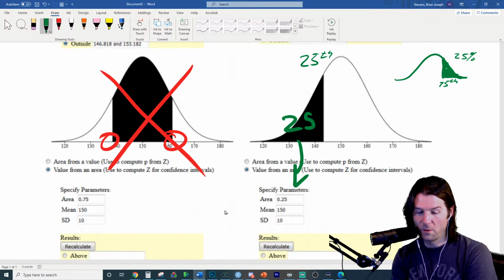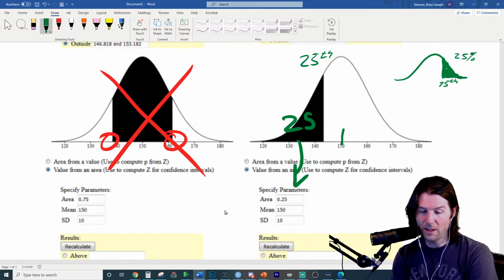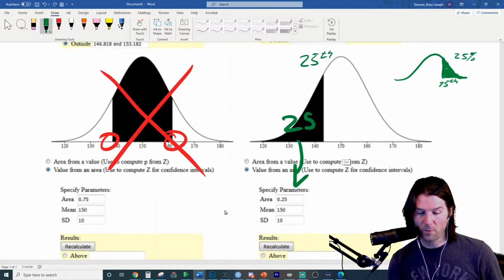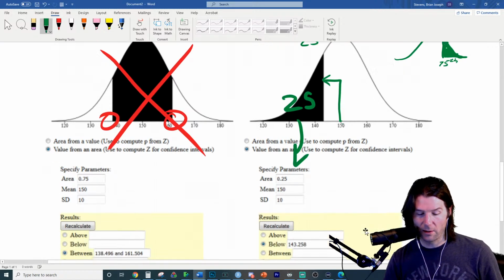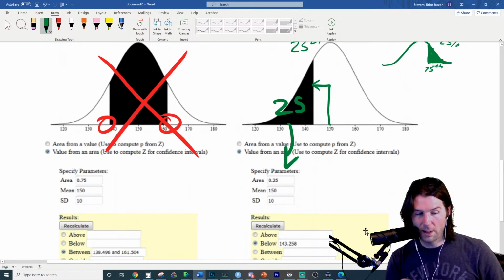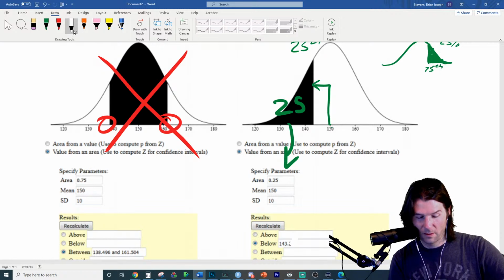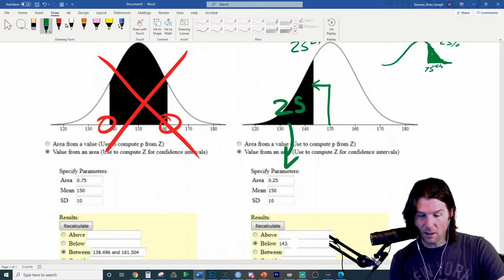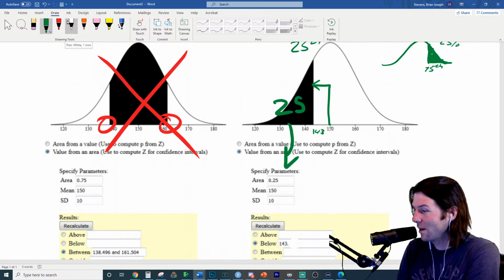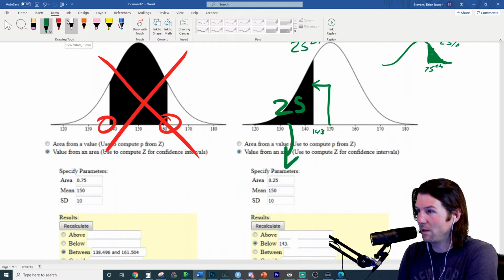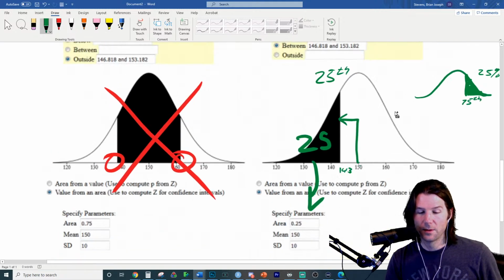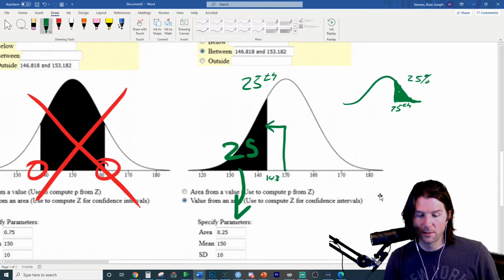Exactly. So if you think about this, let's make this problem really easy. You ready? Let's change this number here to 143. So now what I'm saying is this is at 143.